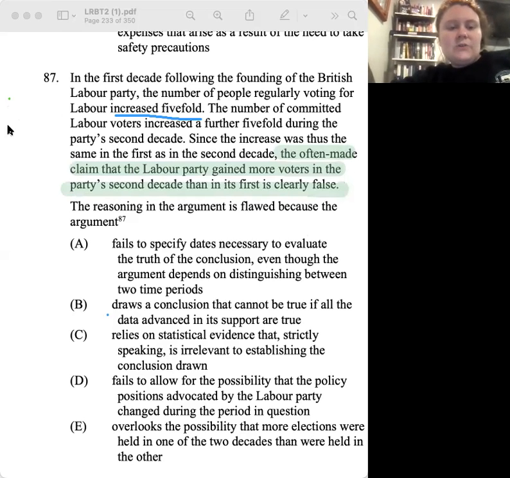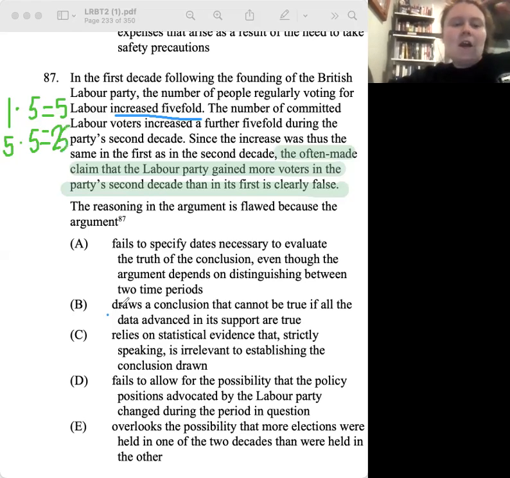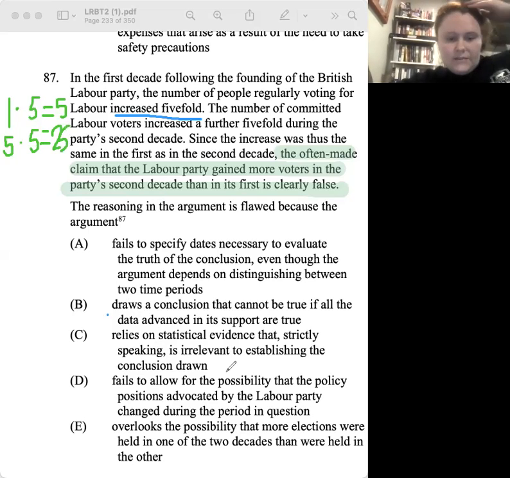Because essentially what we're saying here is, we could have had one person, right? And in the first decade, we could have gone up to 5 people. So now we have 5 voters. And then the second decade, we could have increased by 5 times, and that would have gotten us to potentially 25, right? Yeah. Okay, so